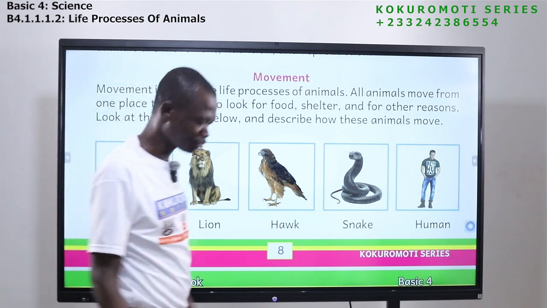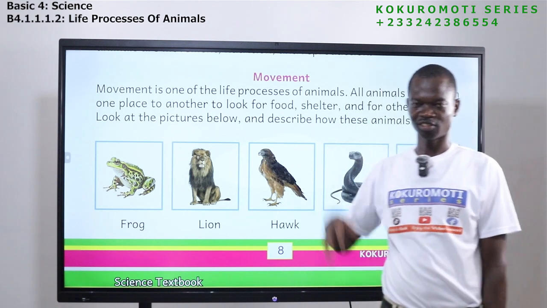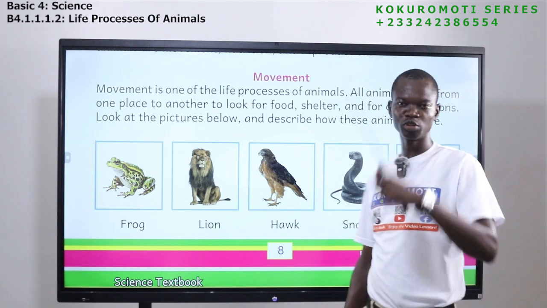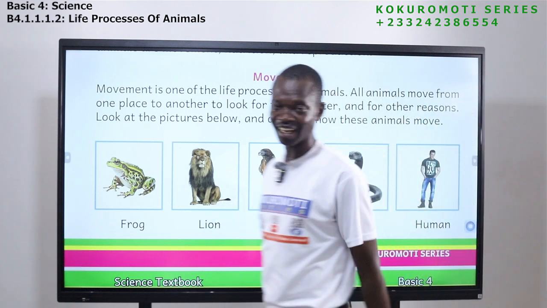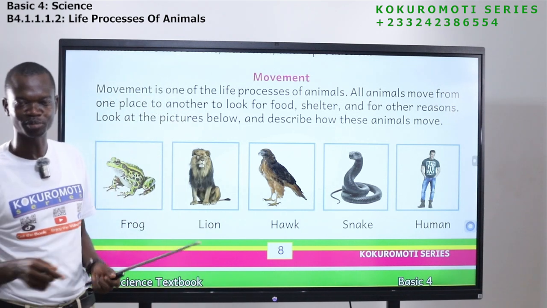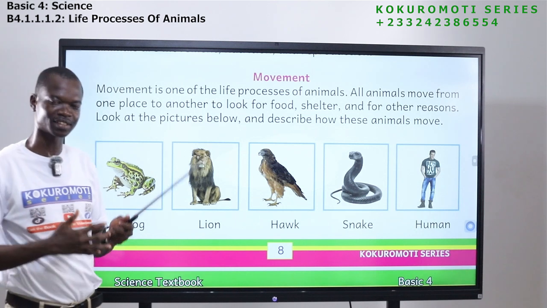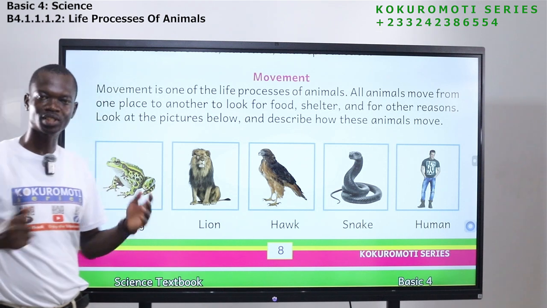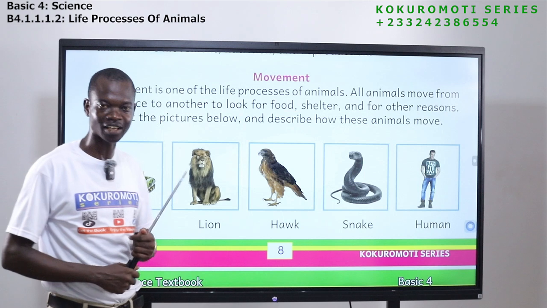Why do you move? If you are hungry, will you still stay in your room? You will move out to search for food. If you see fire, what will you do? You run away. In the night, or in the evening, you move to your bedroom to sleep. So animals move for so many reasons. But the common ones you should know are that we move to search for food, to search for shelter. We also move because of danger.